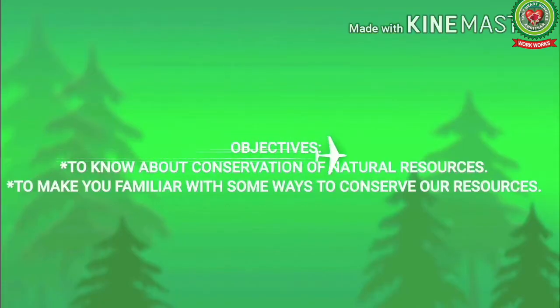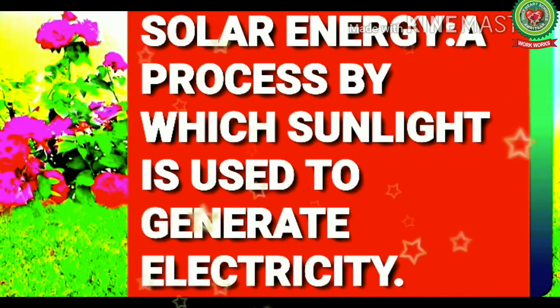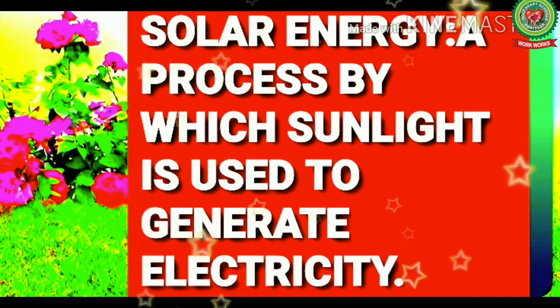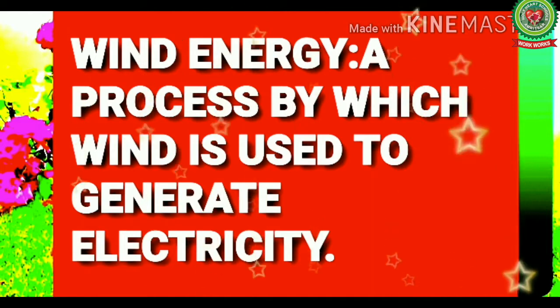The objectives of today's video are to know about conservation of natural resources, to make you familiar with some ways to conserve our resources. Now students, let's discuss terms. The first is natural decomposers: bugs, worms, bacteria, etc. that decay organic material. Next is solar energy, a process by which sunlight is used to generate electricity. Next is wind energy, a process by which wind is used to generate electricity.